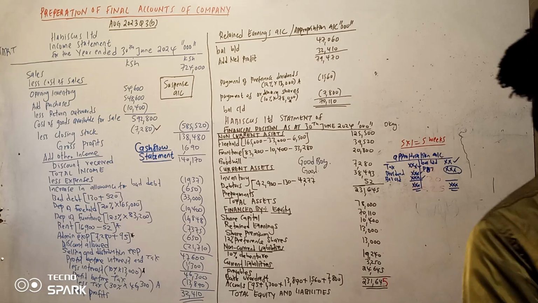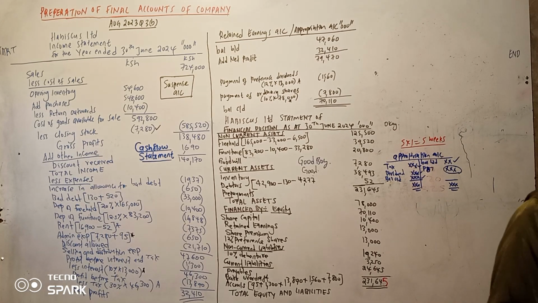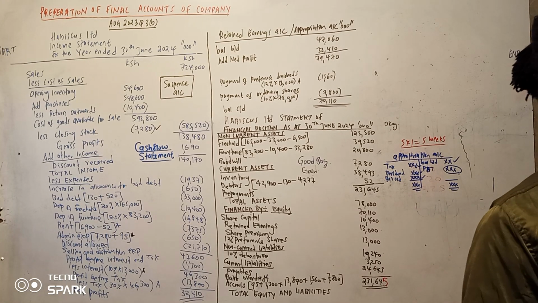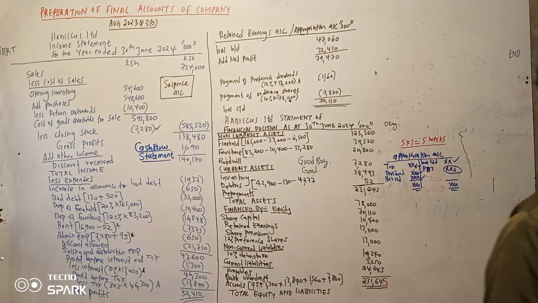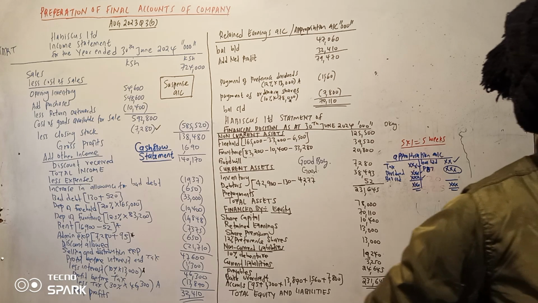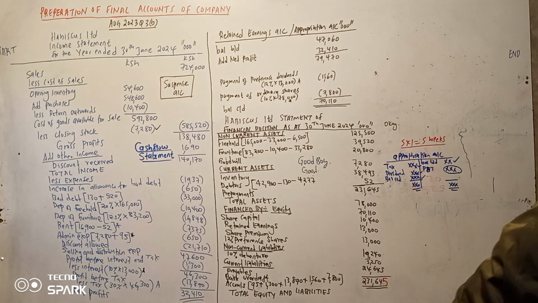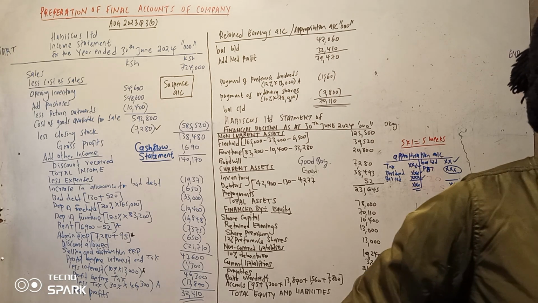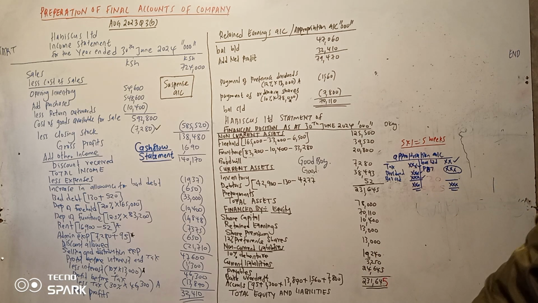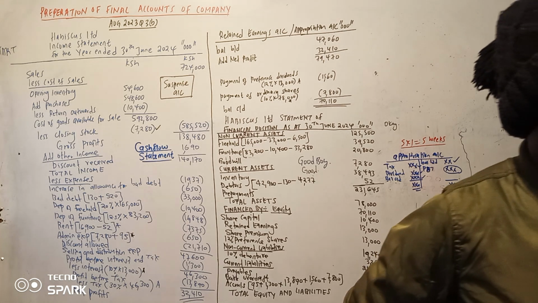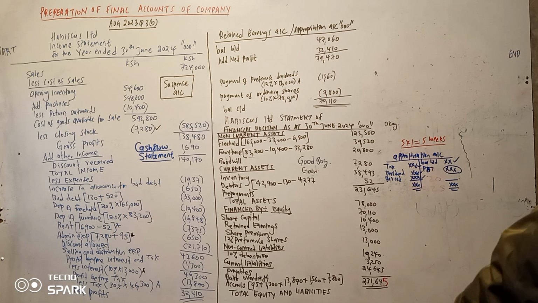Now additional information. The company maintains a gross profit margin of 20%. As at 31st March, accounts receivable balance equal to 50 is due from customers who had been declared bankrupt. That's a bad debt. Then the allowance for doubtful debt was adjusted to 5%.